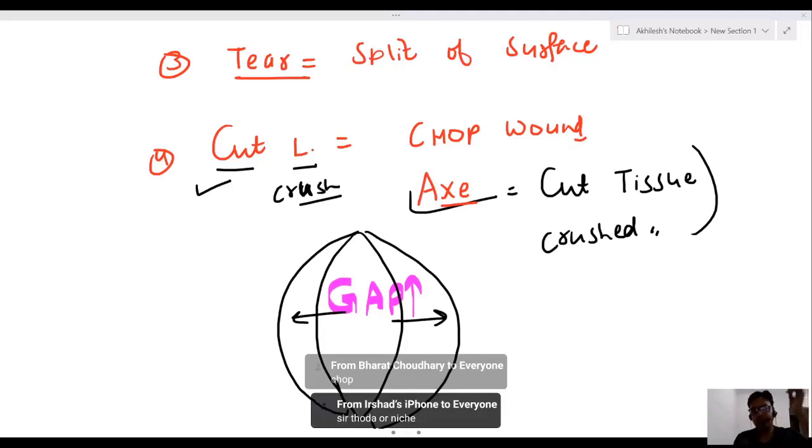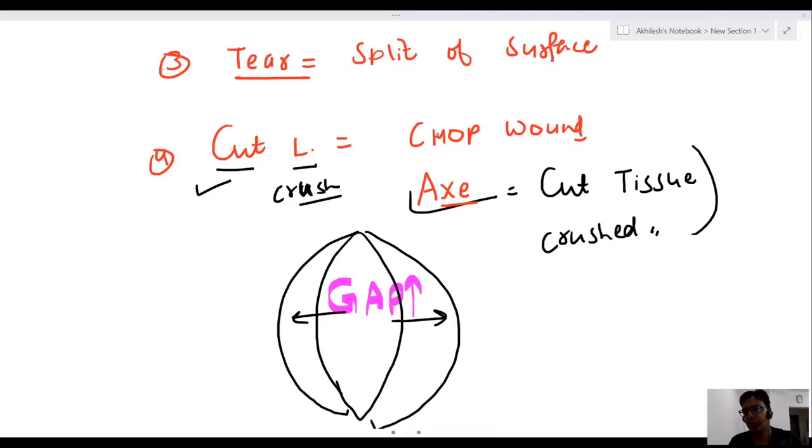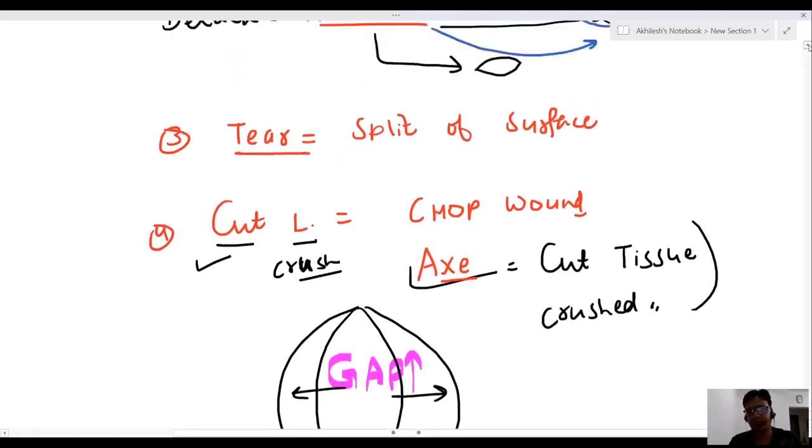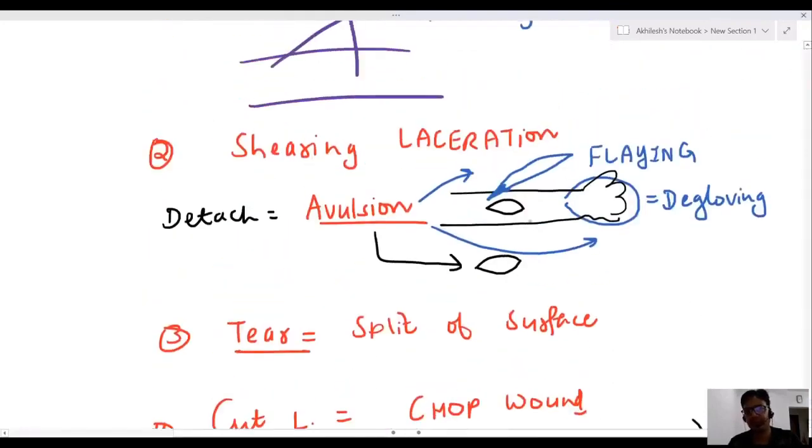Okay. If you want to see the picture of chop wound, I will show you the picture of chop wound also, because it is a heavy gaping wound. This is an inside-looking laceration, chop wound.